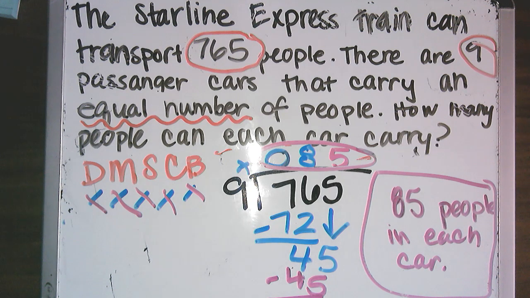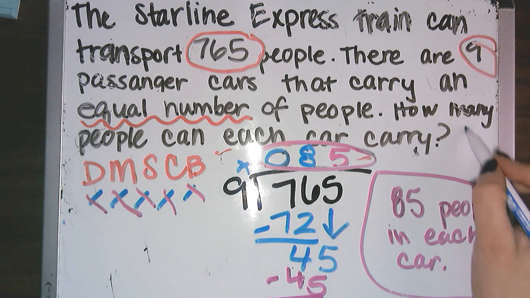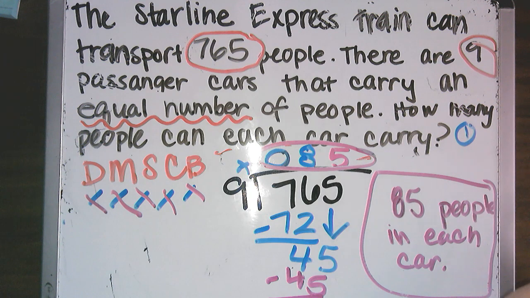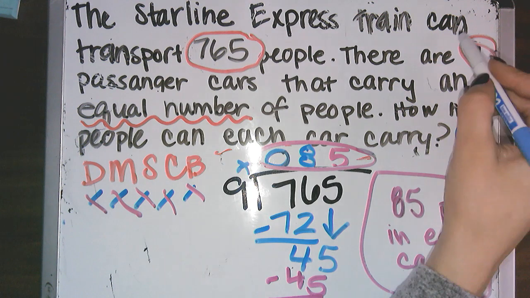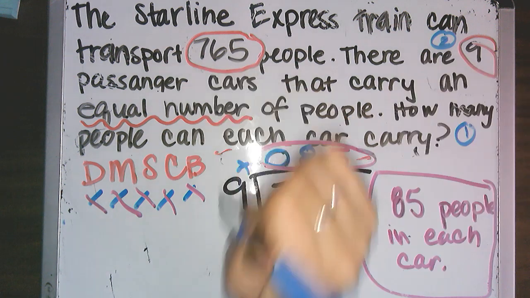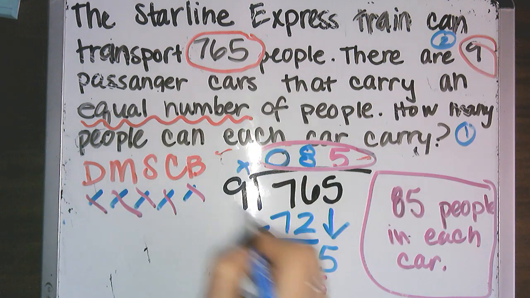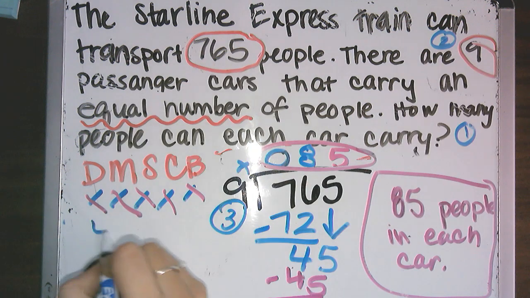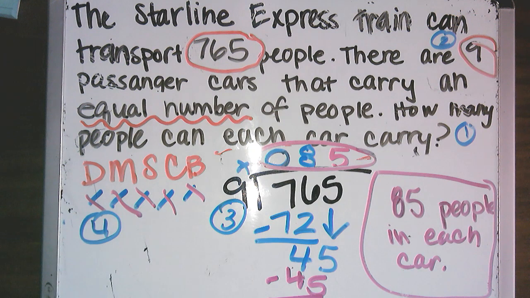So a couple of things to notice. First, we read the problem and we identified the operation. Then we figured out the numbers that we needed to use. The third thing we did is we set up our problem and then we did our does McDonald's serve cheeseburgers. The fifth thing we did is we actually did the problem. And then to end number 6, we made sure that there were words attached to it.